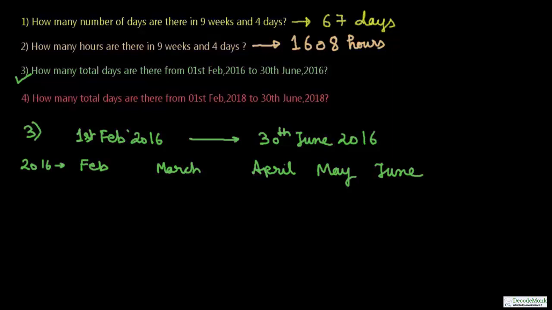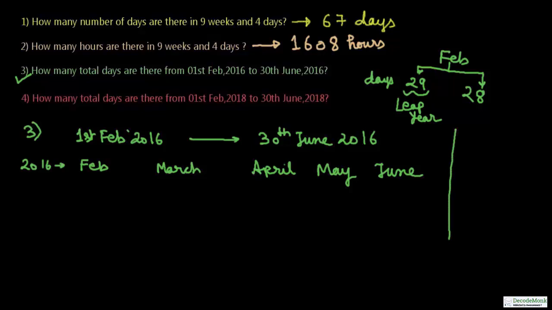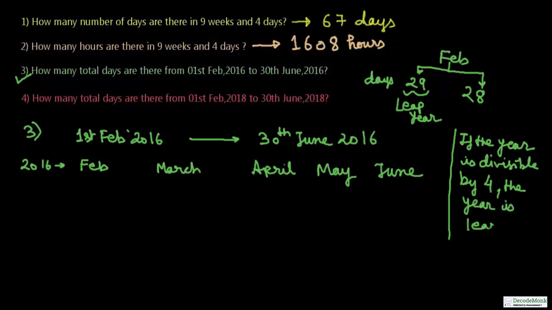As we have already known, February may have 28 or 29 days. It may have 29 days. It may have 28 days. The years which have 29 days in February are called leap years. And we also know how we can find out which one is a leap year: if the year is divisible by 4, the year is a leap year. This we have already studied in one of our last chapters.